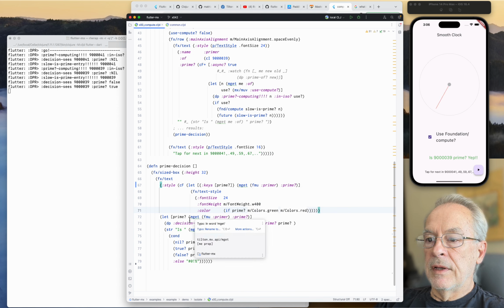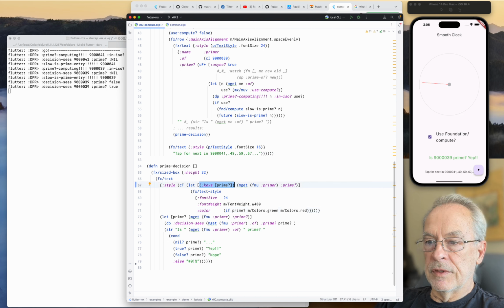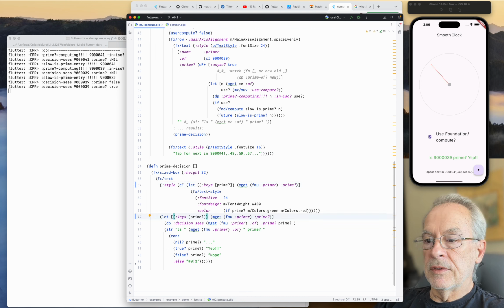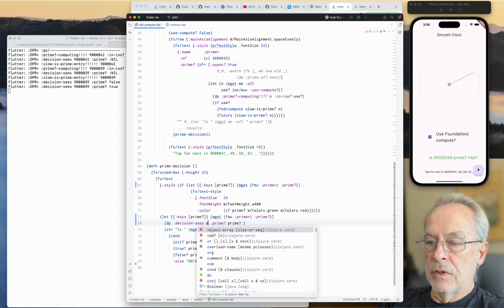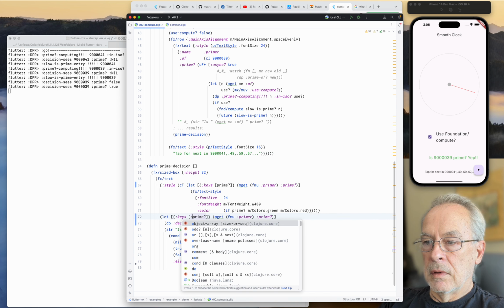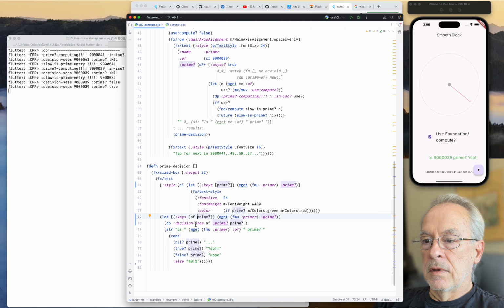Then down here, likewise, this is where we're going to fix the thing. Now I'm no longer looking around, and this should just be our debug. Whoops. Keys of... okay, key of prime. That's still good.